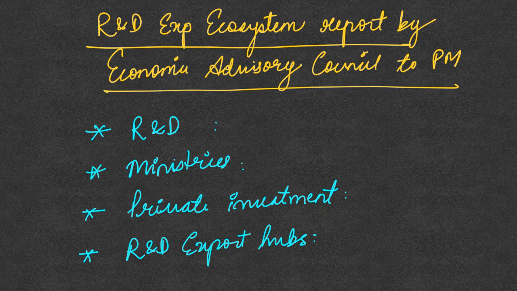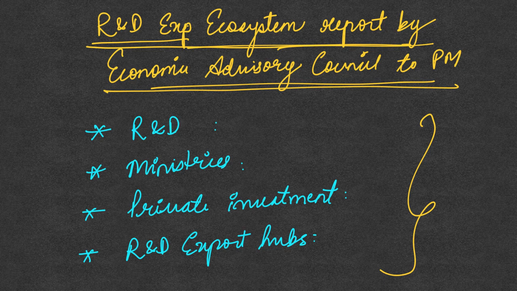Now there was a report titled Research and Development Expenditure Ecosystem. This was a report prepared by the Economic Advisory Council to the Prime Minister. This particular report gave several recommendations which can be incorporated to improve research and development in India. The first recommendation was that research and development spending in India should be commensurate with the economic growth. So it must be somewhere more than 2% of GDP itself.